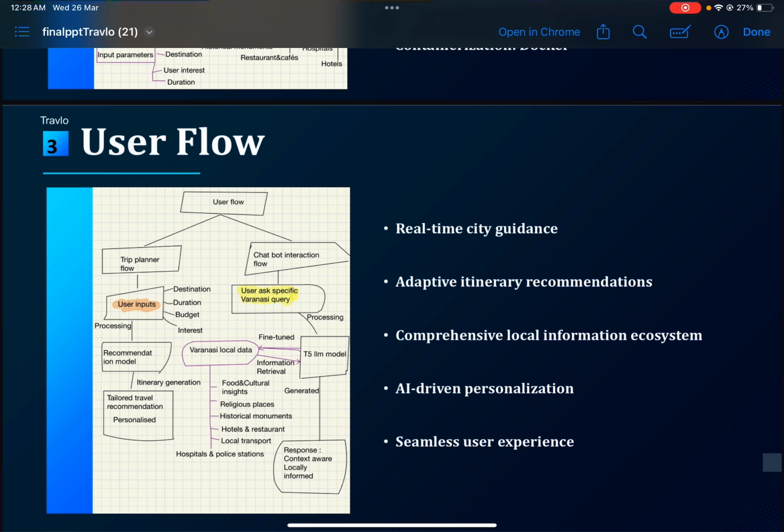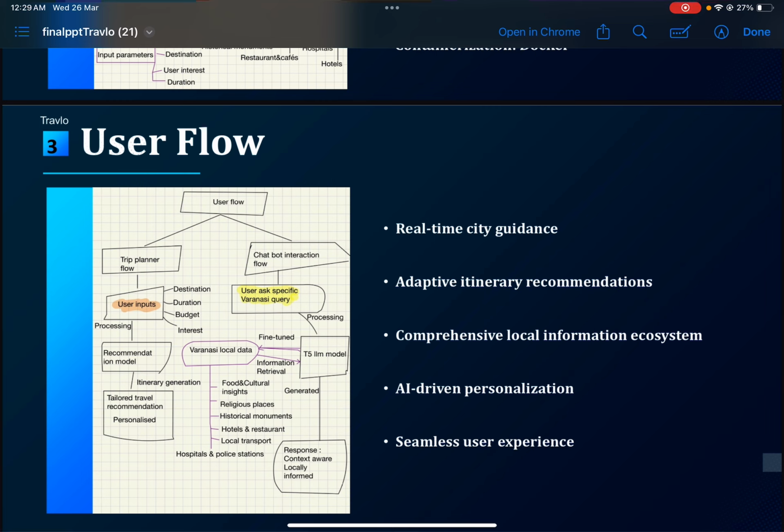from which it performs information retrieval and generates the response for the user, which provides valuable insight that is context aware and locally informed. So it's a kind of real-time city guidance, with adaptive itinerary recommendations and a comprehensive local information ecosystem.